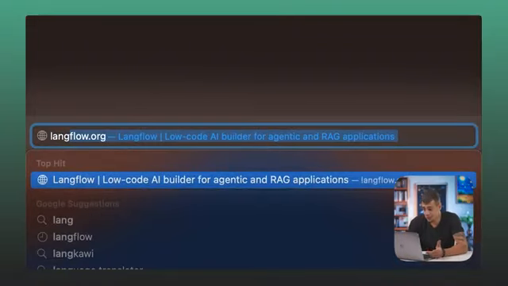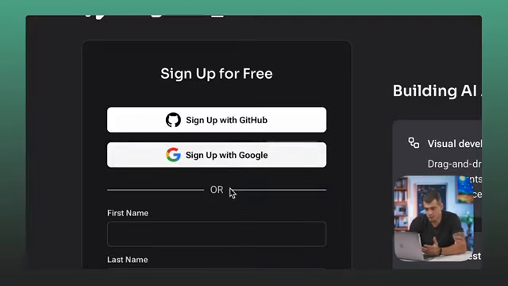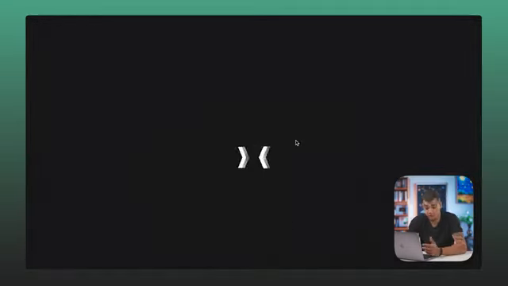So first of all, you need to go to langflow.org and click on the Get Started for Free button. Then log in either with Google or GitHub. We're using Gmail to log in for now. And finally, click on the Build with Langflow if you're new, but for us, it's just creating a new flow.